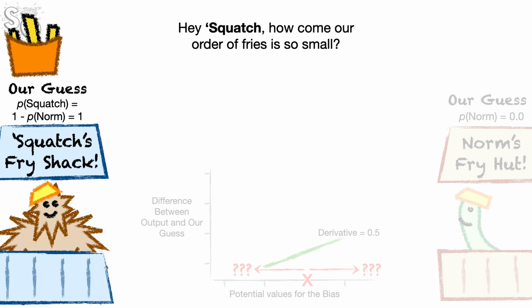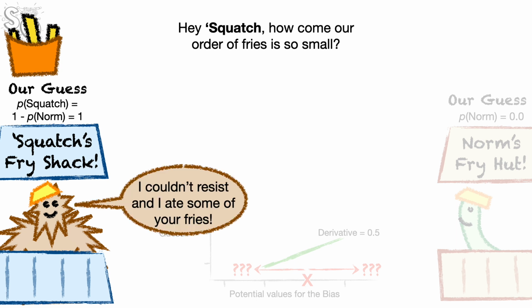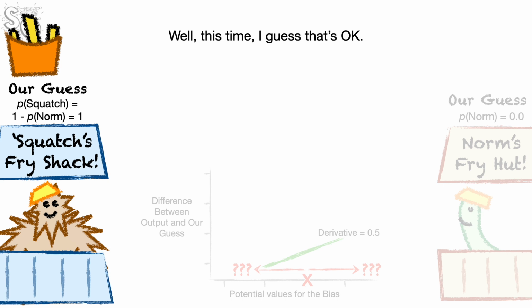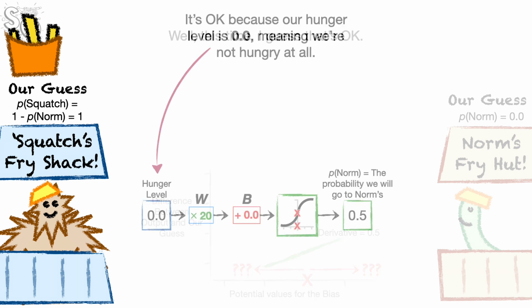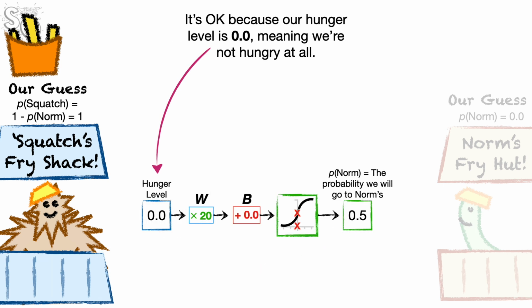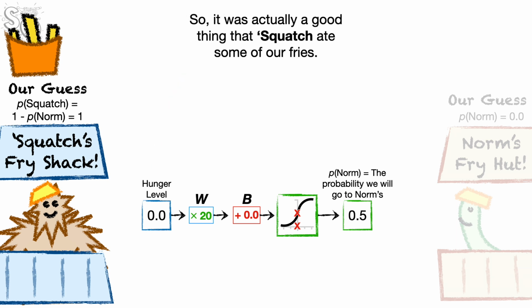Hey Squatch, how come our order of fries is so small? I couldn't resist, and I ate some of your fries. Well, this time, I guess that's okay. It's okay because our hunger level is 0.0, meaning we're not hungry at all. So it was actually a good thing that Squatch ate some of our fries.